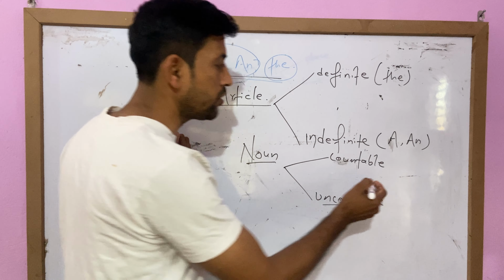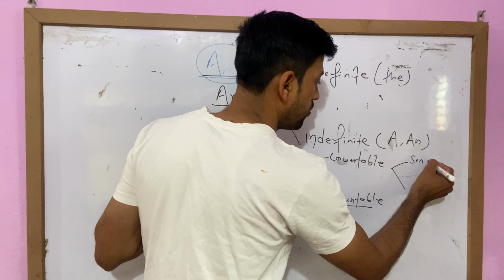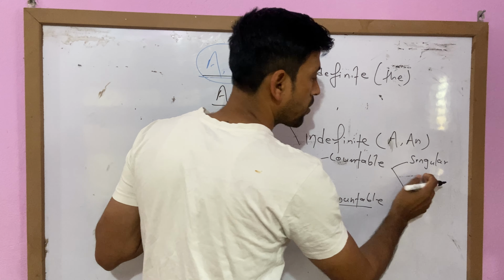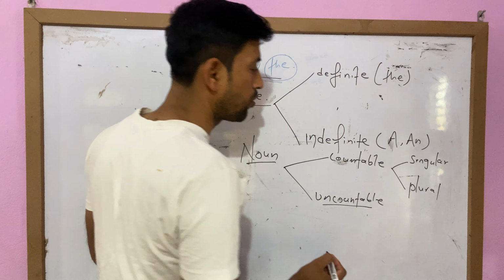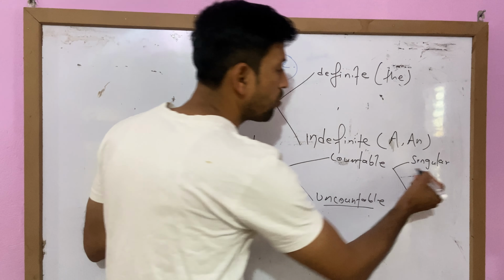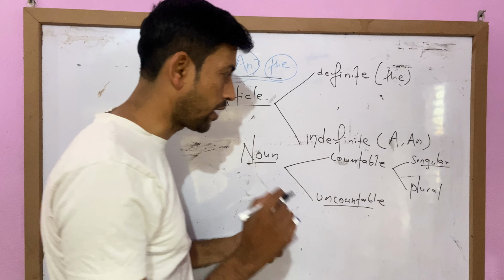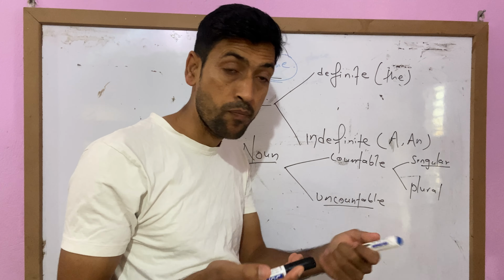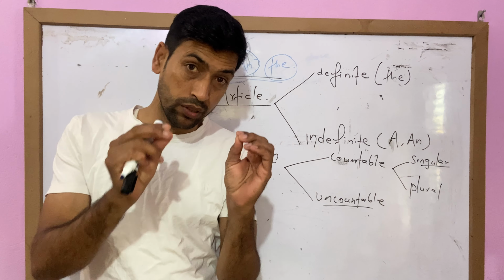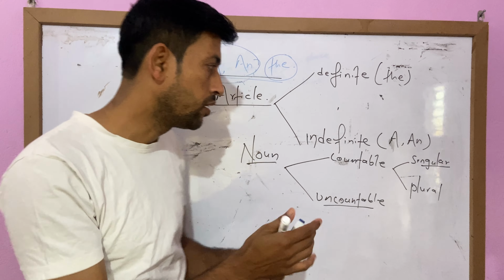In countable noun, there are two types. One is singular countable noun, and another is plural countable noun. Singular means only one, and plural means more than one.